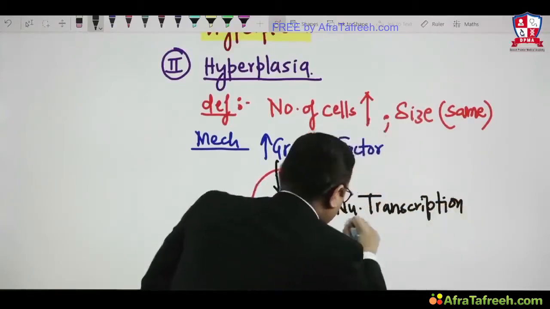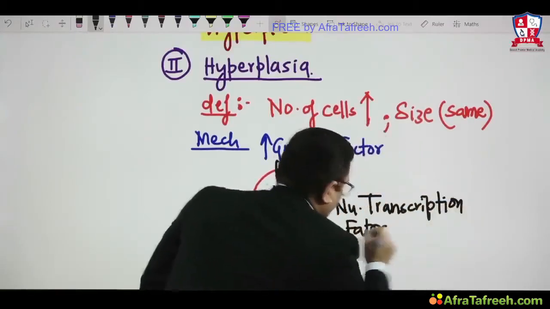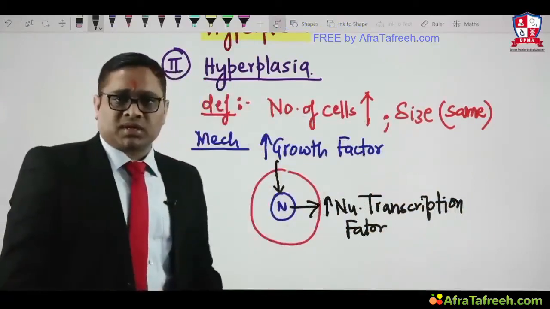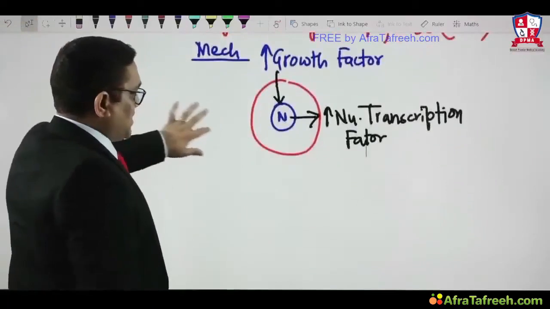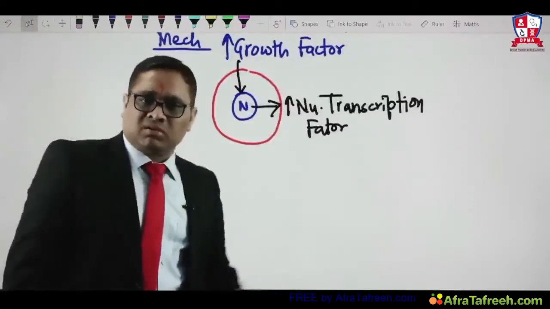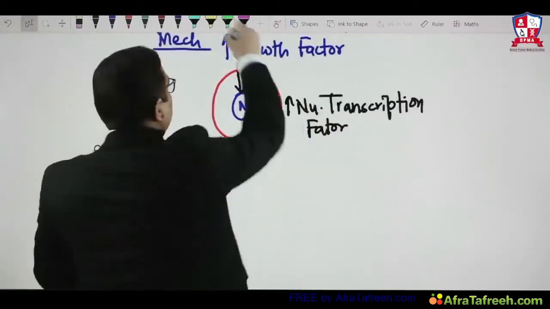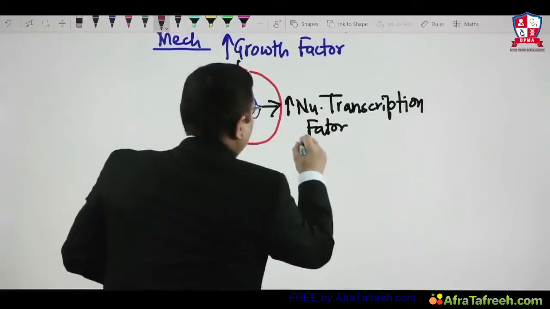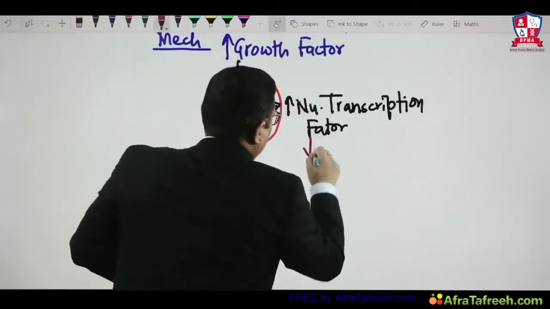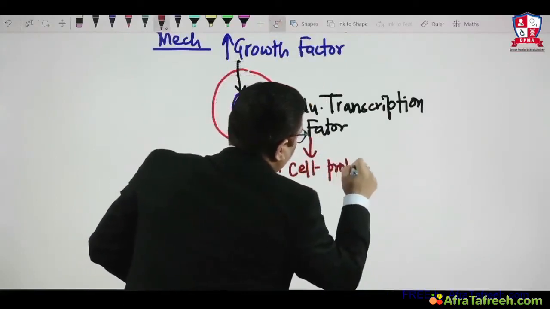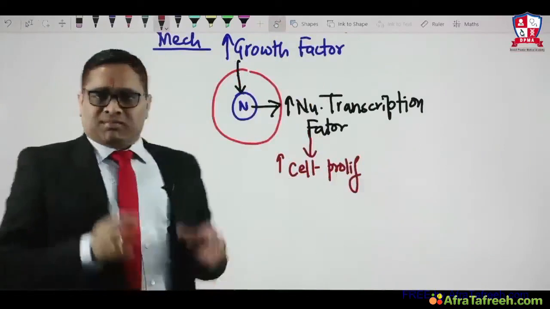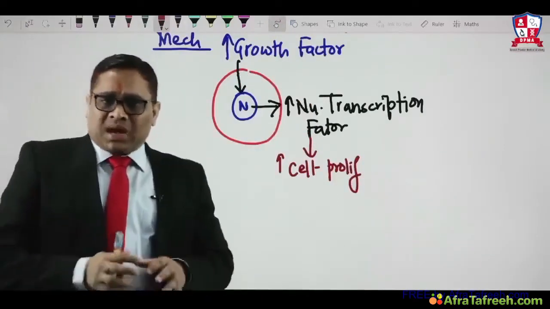Because of the synthesis of increased nuclear transcription factor, they will synthesize more proteins, and those proteins will help in more cellular proliferation. So this is the simple basic mechanism of hyperplasia.